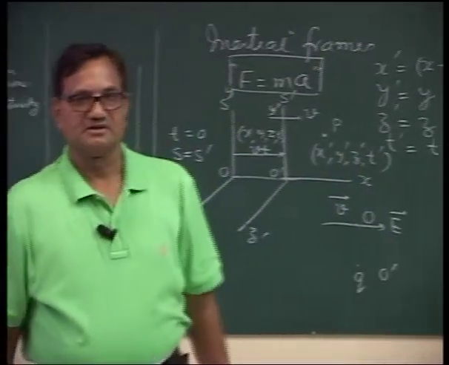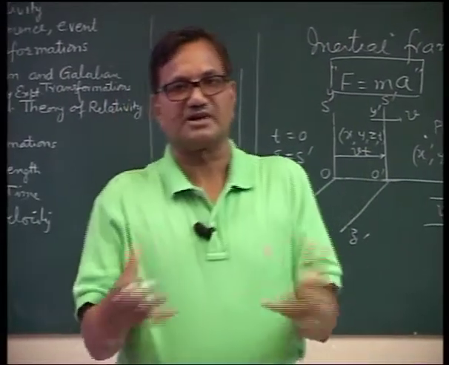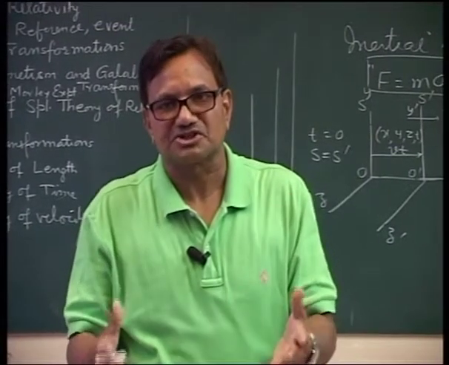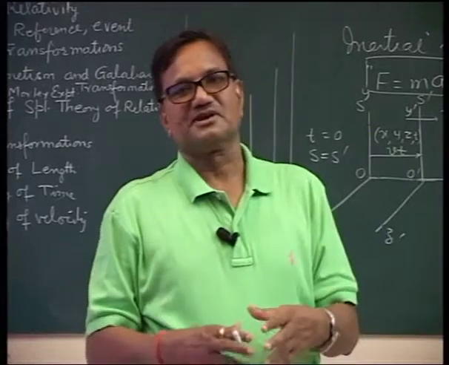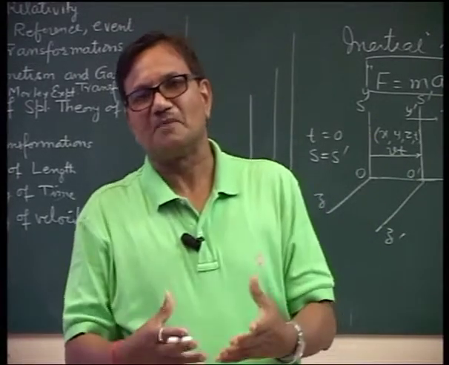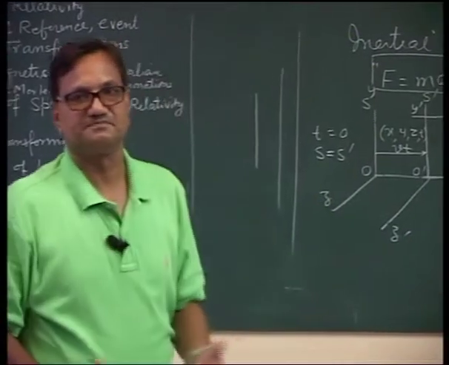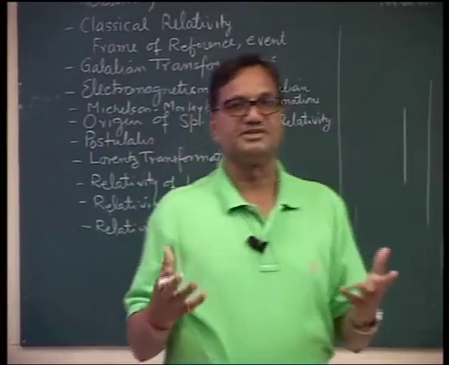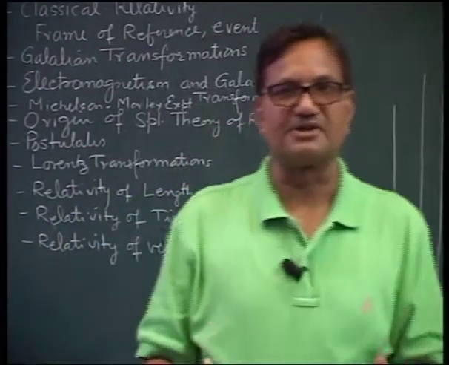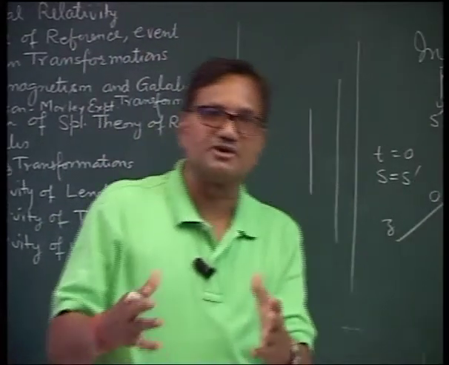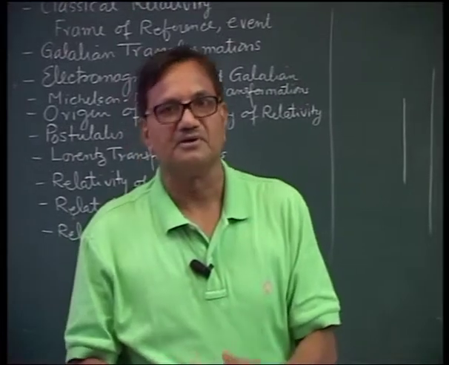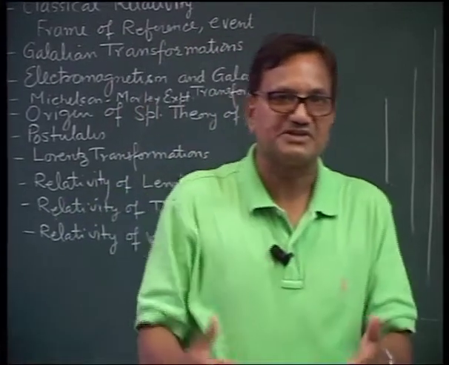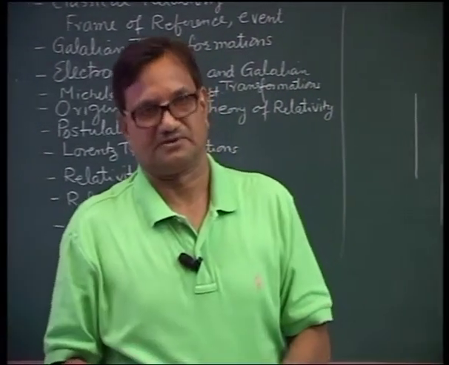So we see that the observations of an observer at rest and the observations of an observer moving with constant velocity are different. That means classical relativity is not compatible with electromagnetism. Therefore, there was a very difficult task of how to go ahead with these observations. This tempted Albert Einstein to forecast a new theory of relativity which may be compatible for both mechanics as well as electrodynamics. And this is basically the origin of the special theory of relativity.